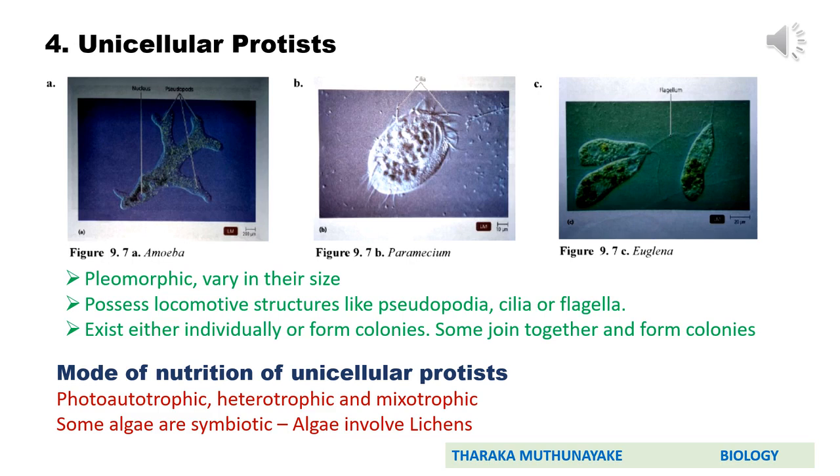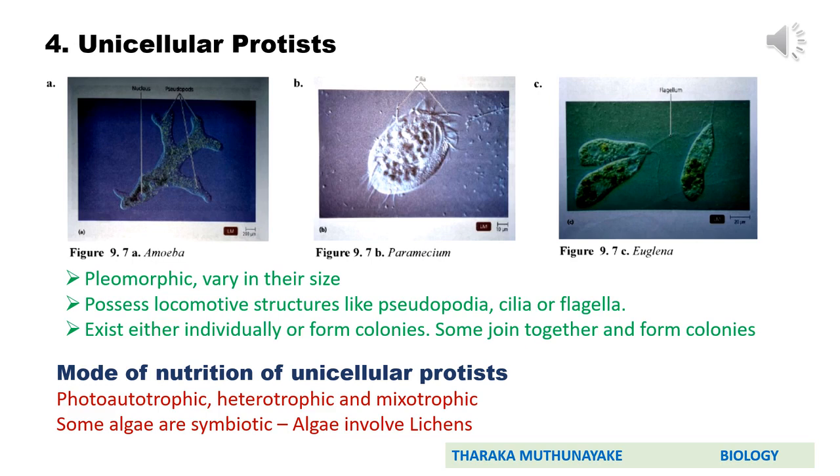It means they vary in shape and size, and they possess locomotive structures like pseudopodia. For example, amoeba possess pseudopodia. Then paramecium has cilia for locomotion, and euglena possess one or two flagella. They exist either individually or form colonies. Some join together and form colonies.